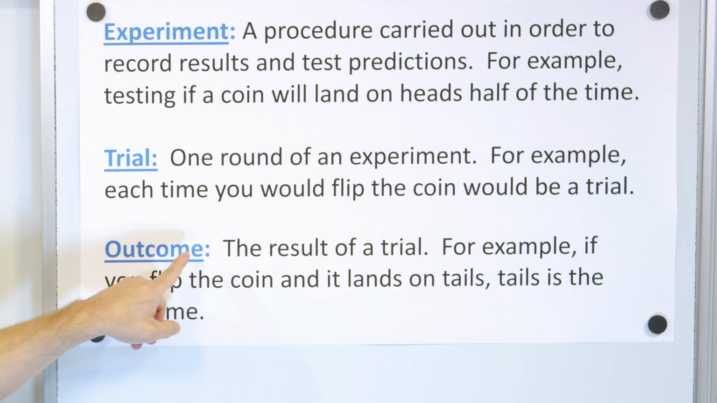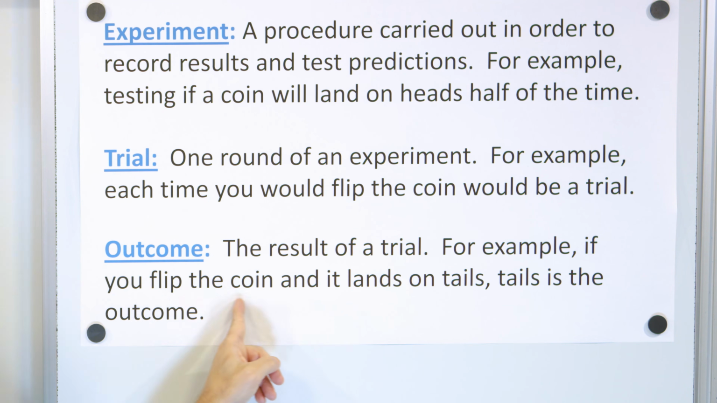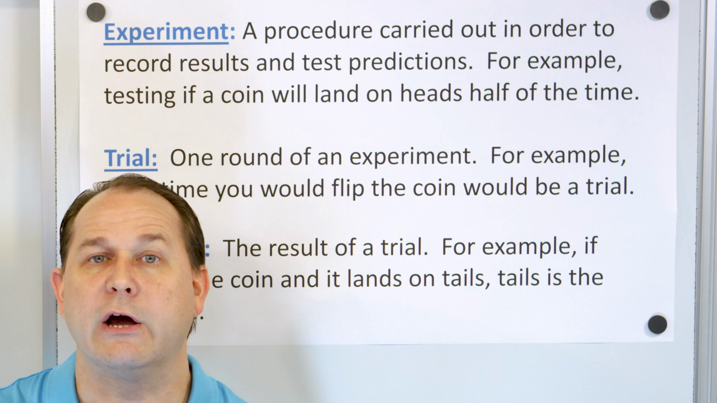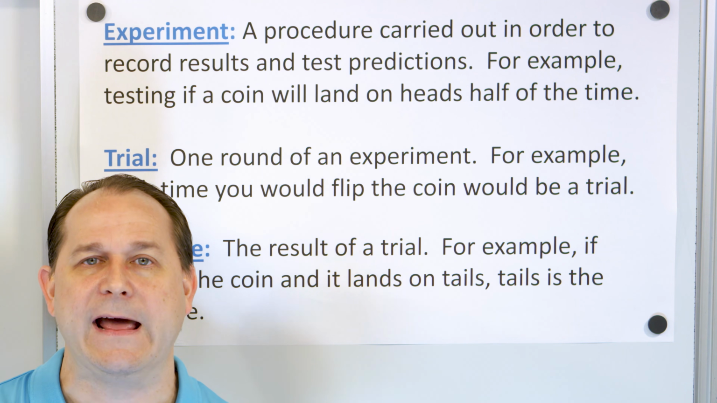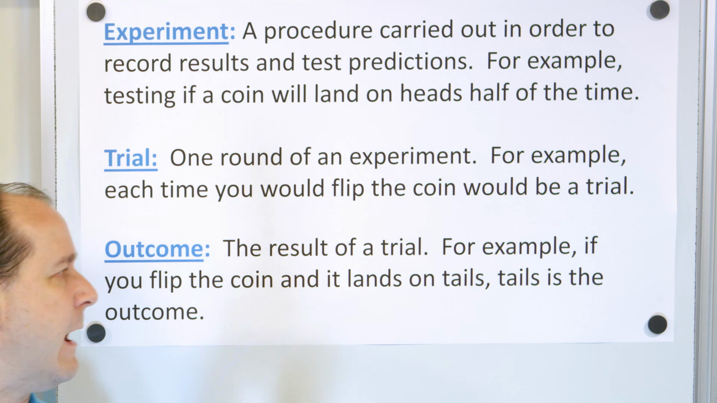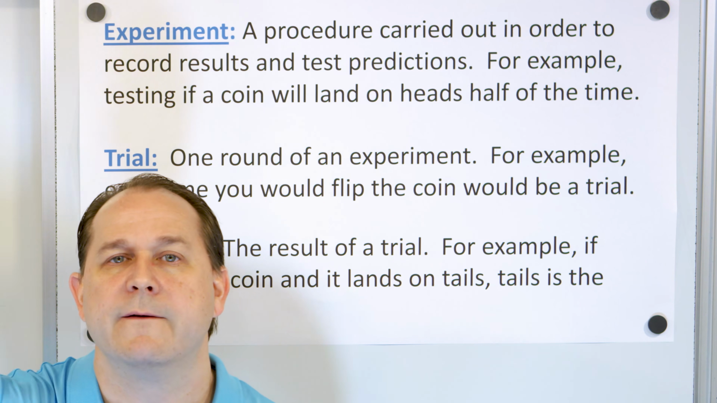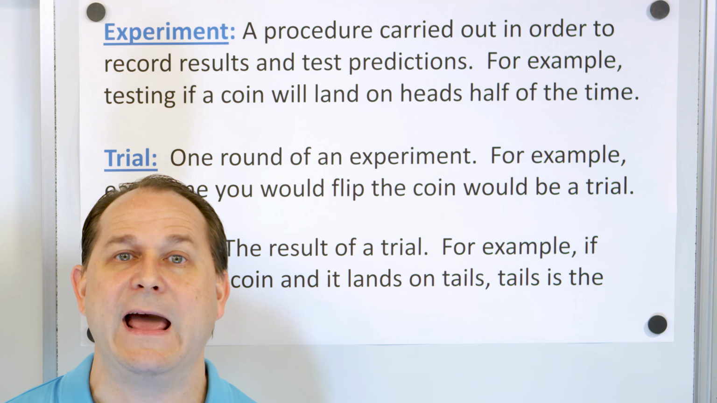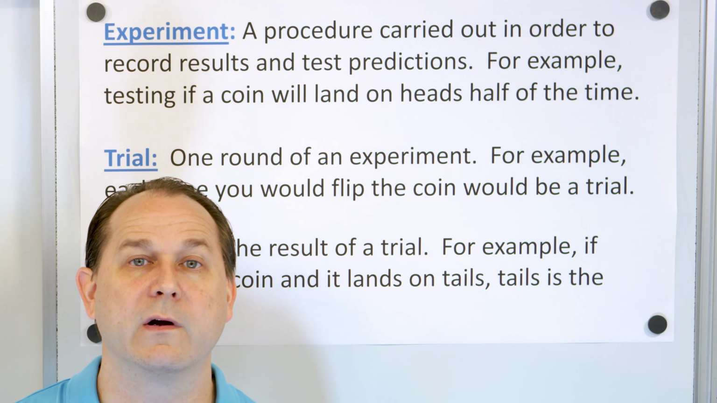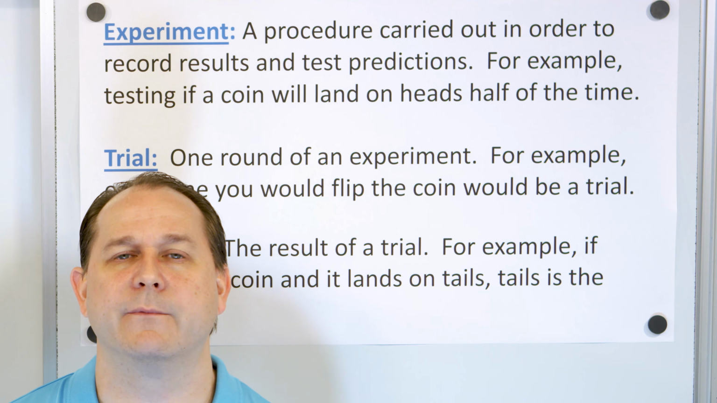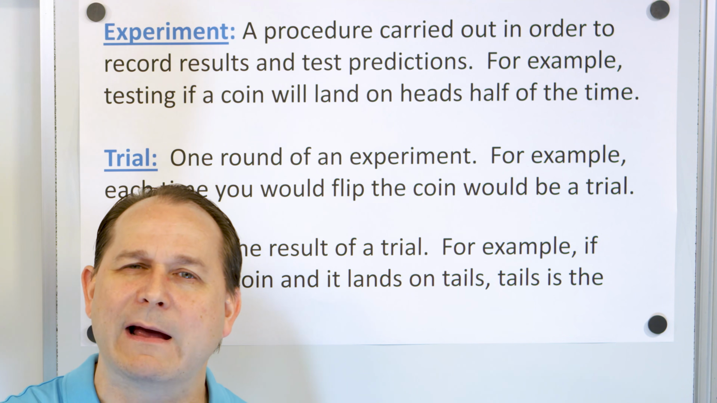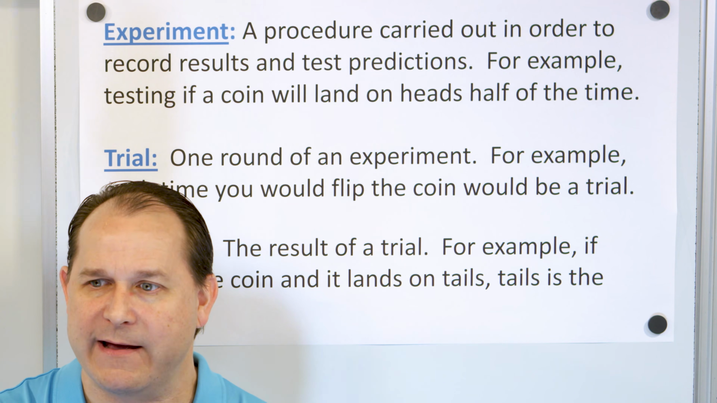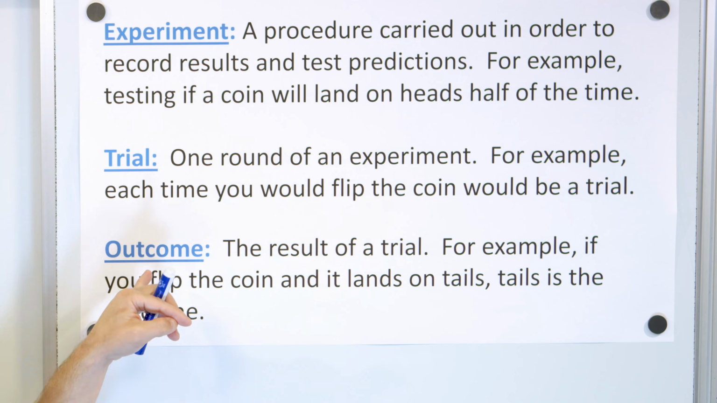Now the outcome is the result of a trial. So every time I flip that coin and it lands on tails, tails is the outcome. So here we go, trial number 1. I flip it, heads. Heads is the outcome, right? The outcome is the result of a trial. Trial number 2, I flip it again, heads comes out. Trial number 3, heads comes out. Trial number 4, tails. That's the outcome for trial number 4. So every time I flip it, that's a trial, and whatever happens as the result of that trial is called the outcome.